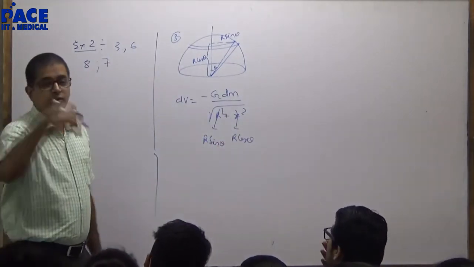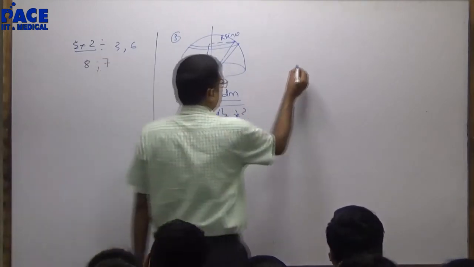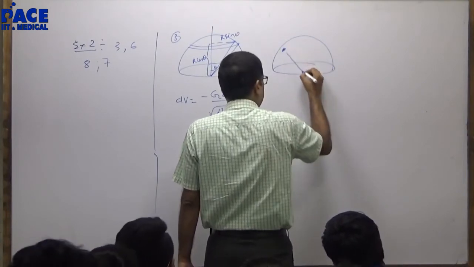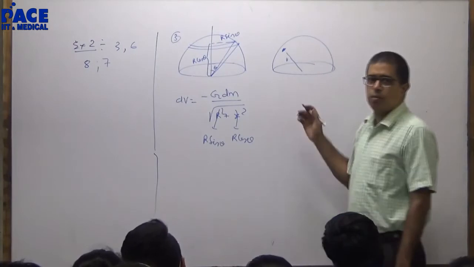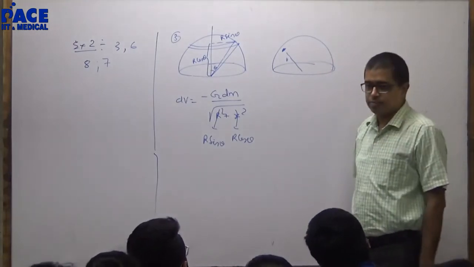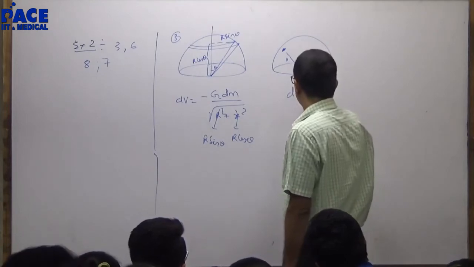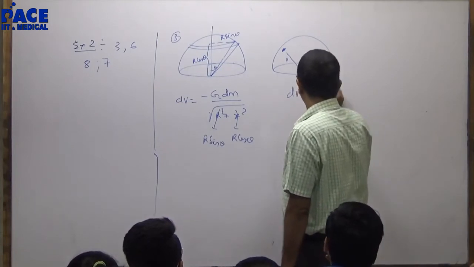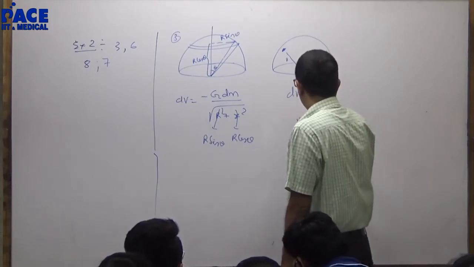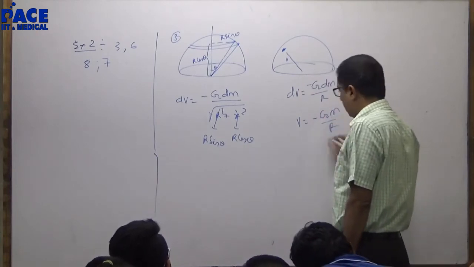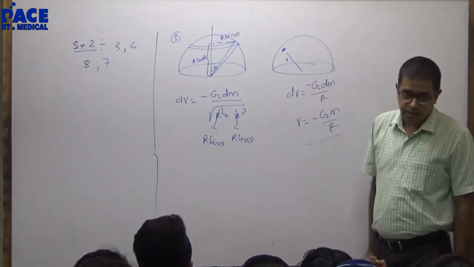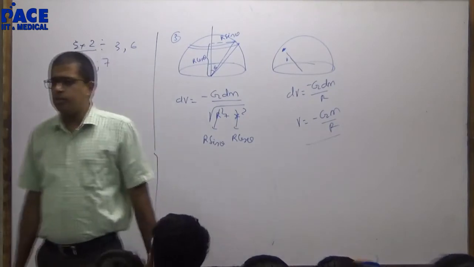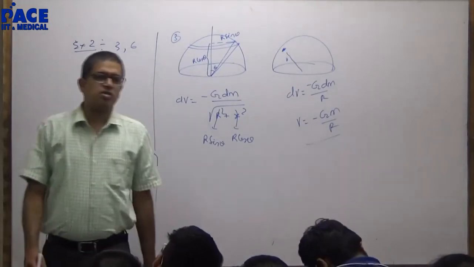I can tell you the answer without doing the simplification. How? If you consider a hemispherical bowl and consider a small mass, every small element on the hemispherical bowl is at the same distance R from the center. So potential dV will be G dm by R, and V will be minus GM by R. You will get the same answer on doing this. In a hemispherical bowl, every small element of mass that you consider is at the same distance R from the center.